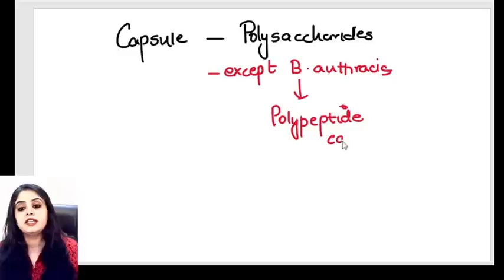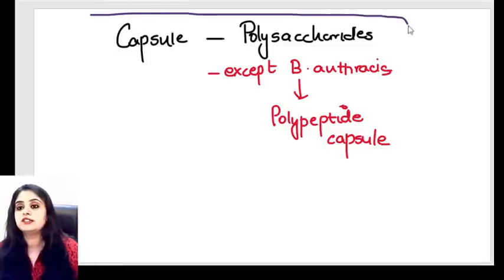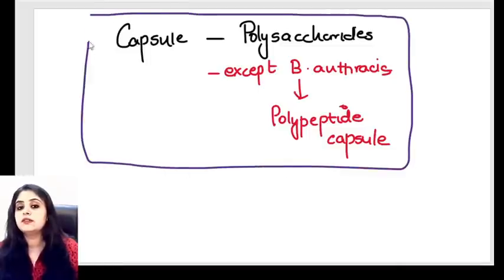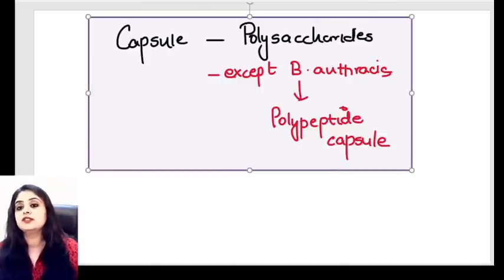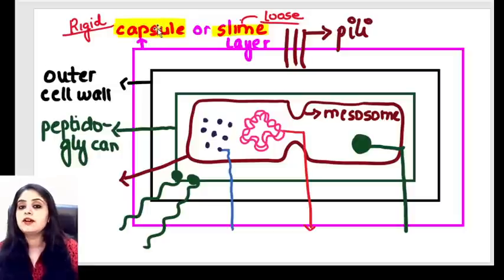That's going to be a very important question that we'll be doing under bacteriology. Repeating, all the capsules that you have are polysaccharides, but the one that you have in Bacillus anthracis is going to be a polypeptide capsule. Coming back, what do you have after capsule? Look at the inner ones. Look at the black and the green color layers.